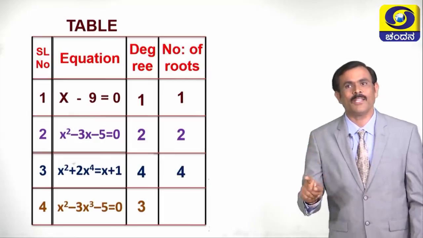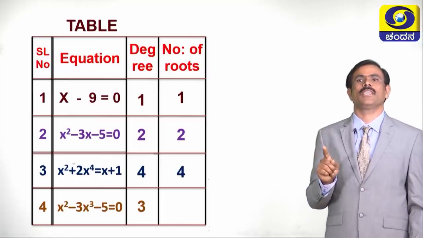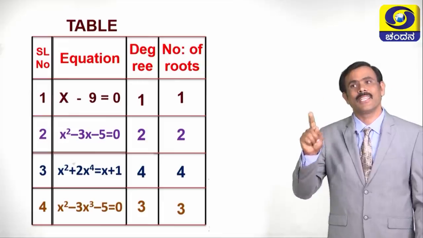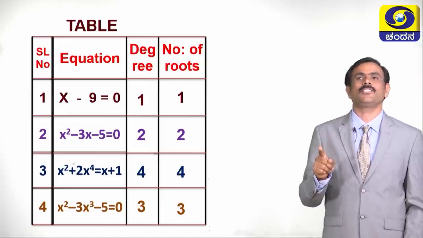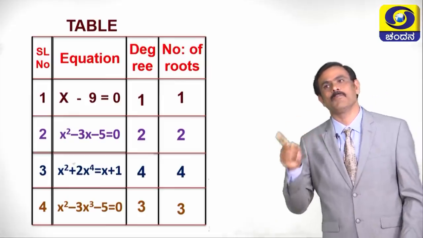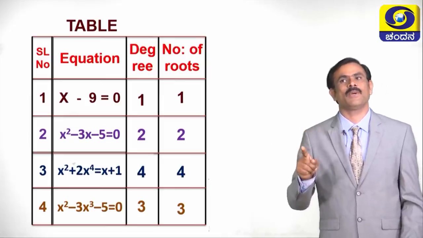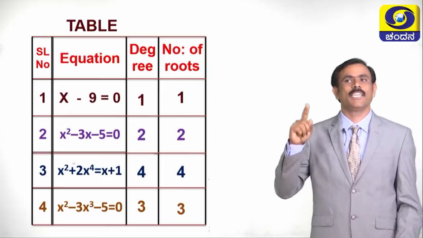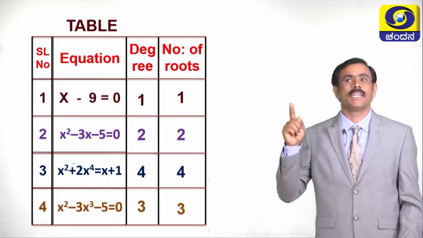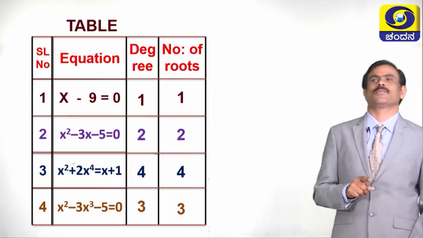Then how many roots does the fourth equation have? 3 roots. Children, see the relationship between degrees and number of roots. If the degree is 1, it has 1 root. If the degree is 2, 2 roots. Degree is 4, 4 roots. Degree is 3, 3 roots.